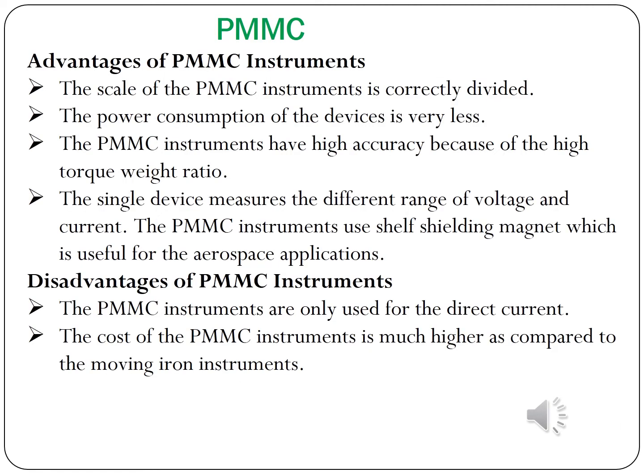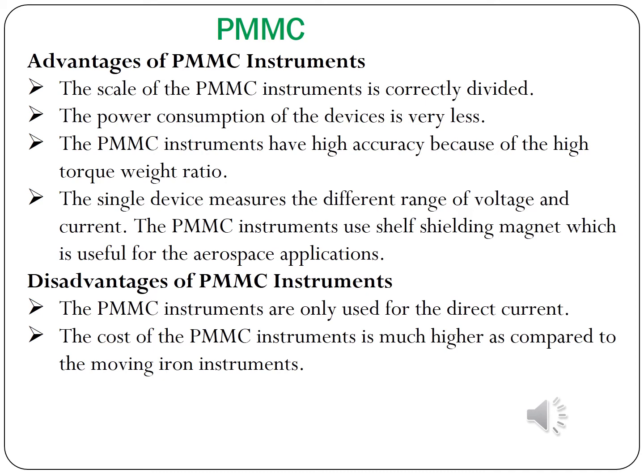Advantages of the PMMC instrument: the scale of the PMMC instrument is uniformly divided. The power consumption of the device is very low. The PMMC instrument has high accuracy because of its high torque to weight ratio. A single device measures different ranges of voltage and current, which can be done by using a multiplier and shunt. The PMMC instrument uses self-shielding magnets, which is useful for aerospace applications.